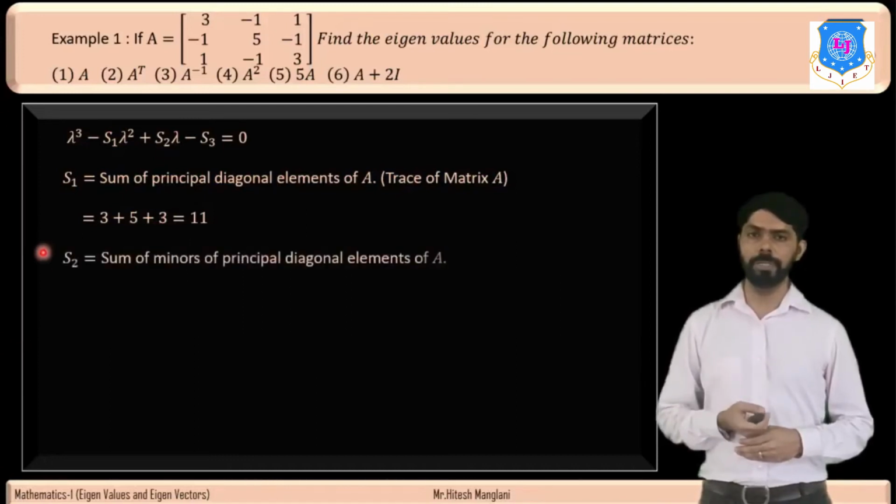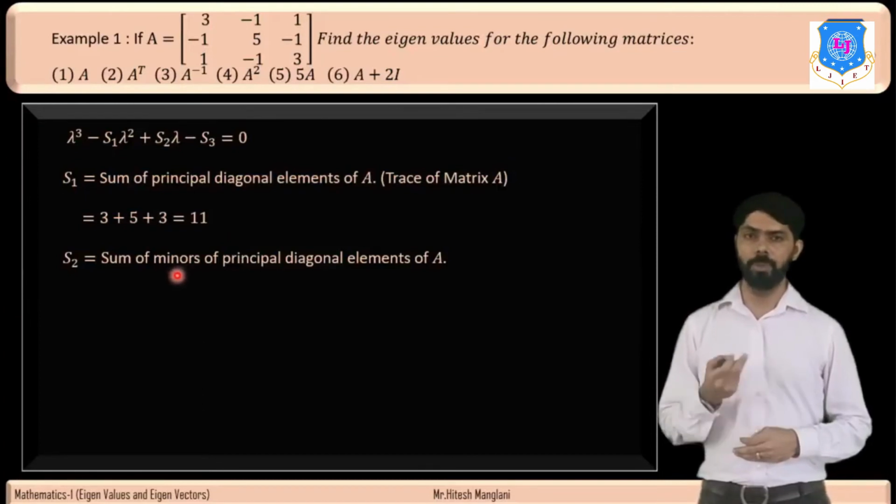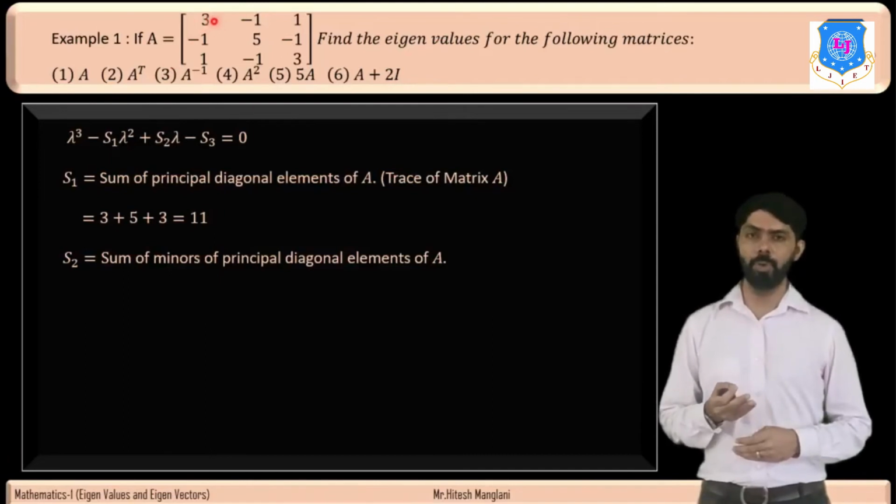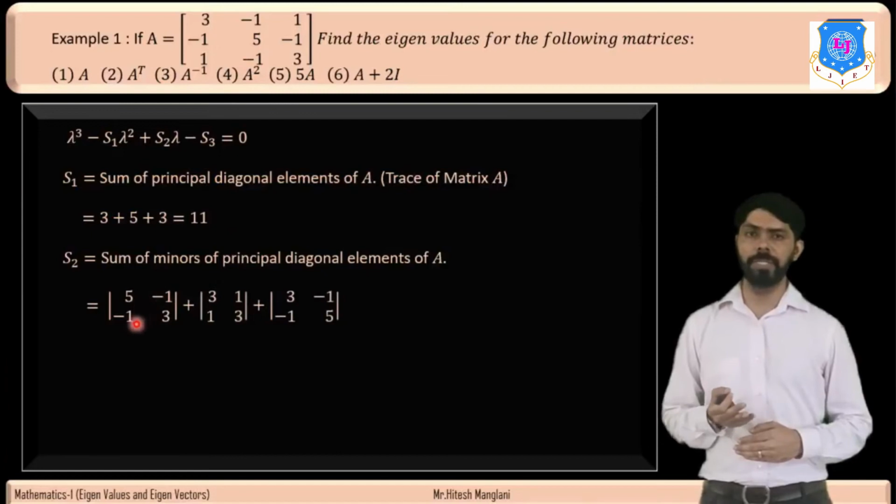Now we will find S2, which is the sum of minors of principal diagonal elements of A. Now what is the meaning of minor? If we have to find the minor of principal diagonal elements, first we find the minor of 3, and 3 is in first row and first column. So we remove the first row and first column, and the matrix will be 5 minus 1, minus 1 3.